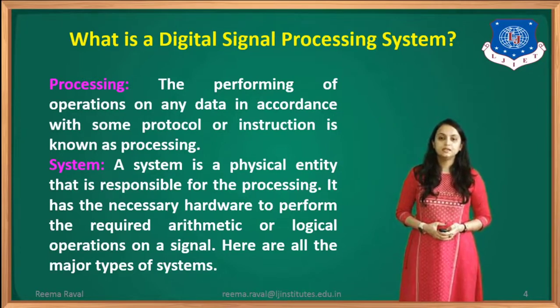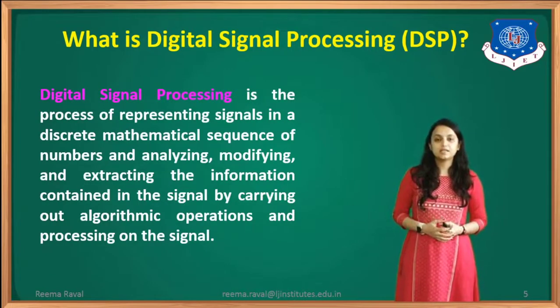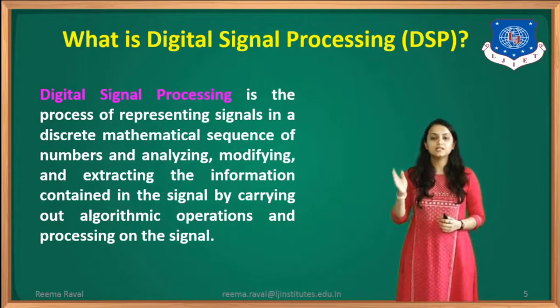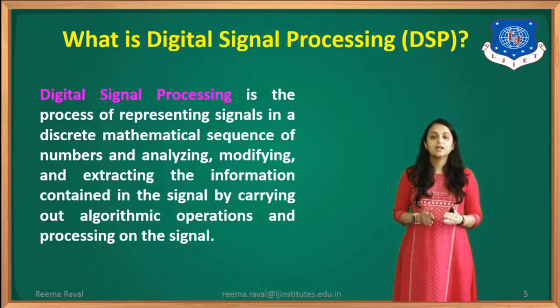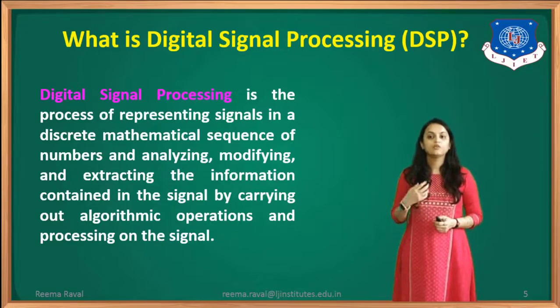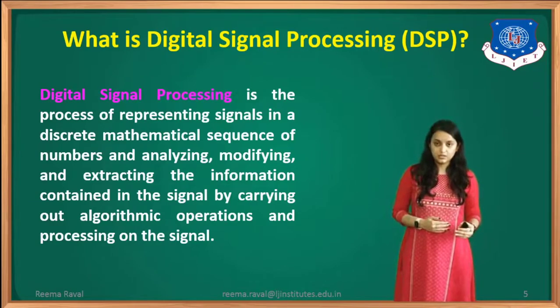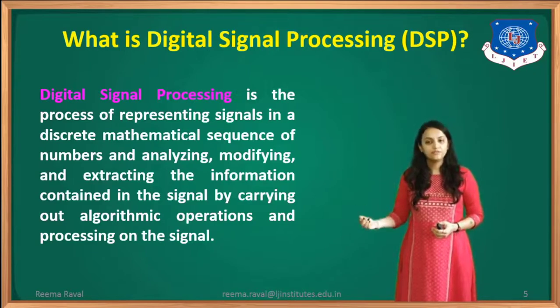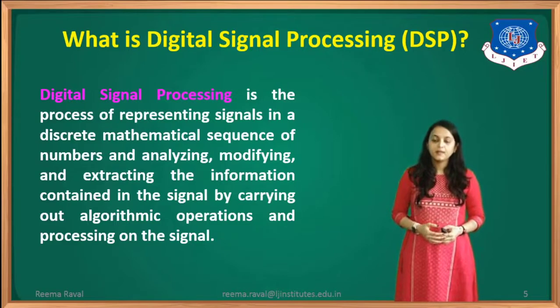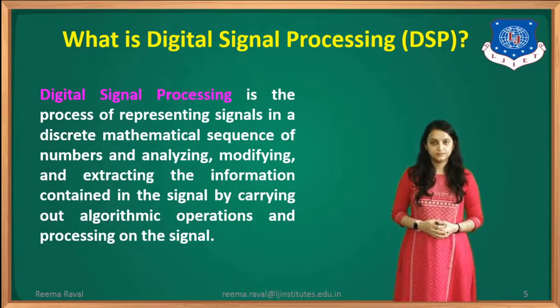That means, as we have seen earlier, the systems can be of different types: digital signal processing, communication systems, okay. Now, let us see the broad definition or broad understanding of the combined word digital signal processing. Digital signal processing is the process of representing signals as a discrete mathematical sequence of numbers and analyzing, modifying and extracting the information contained in the signal by carrying out algorithmic operations and processing on the signals.